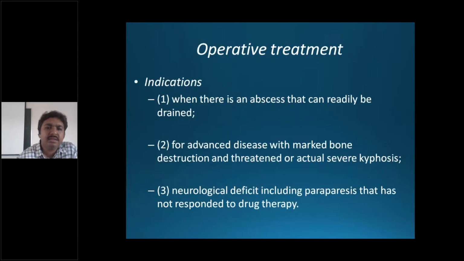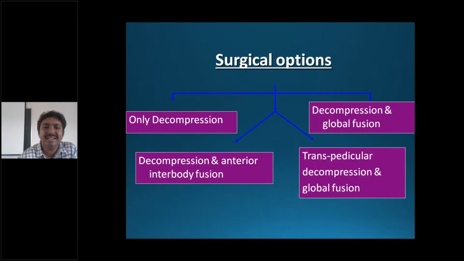So when do you operate? If there is an abscess and it can be readily drained, then you need to operate in the spine. For advanced disease and marked destruction of bone, and if there is any deformity, you have to operate. And if there is neurological deficit including paraparesis that has not responded to drug therapy, so that is the middle path regime. Where there is paraplegia, you give rest and conservative treatment, and you go for surgery because the neurological deficit is increasing.